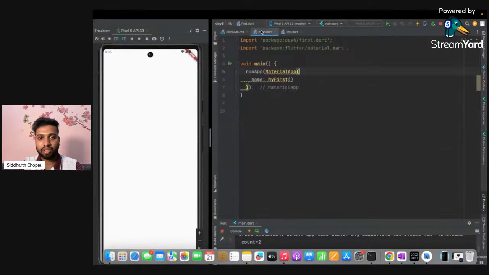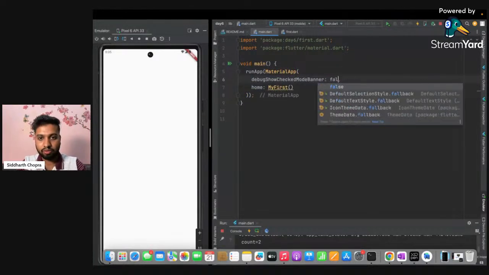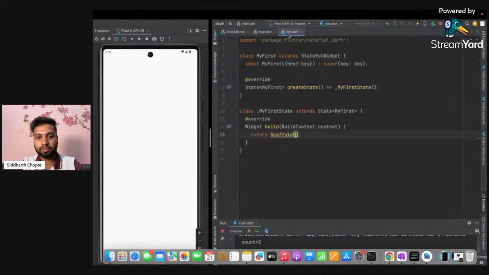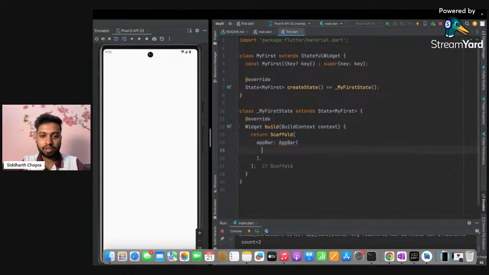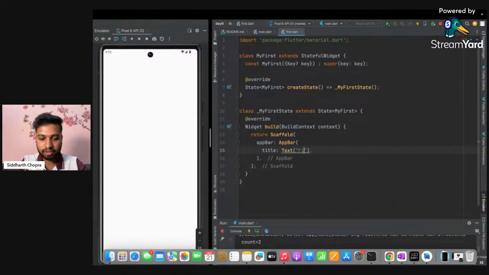a white page. I just don't want that debug banner, so what I will do, we have another property with the name of debugShowCheckedModeBanner, so I will set it to false. Run this app again, and this banner is now gone. So let's just create an app bar. So AppBar. Apart from that, I'm just setting the title of this as first. So that's how we add first.